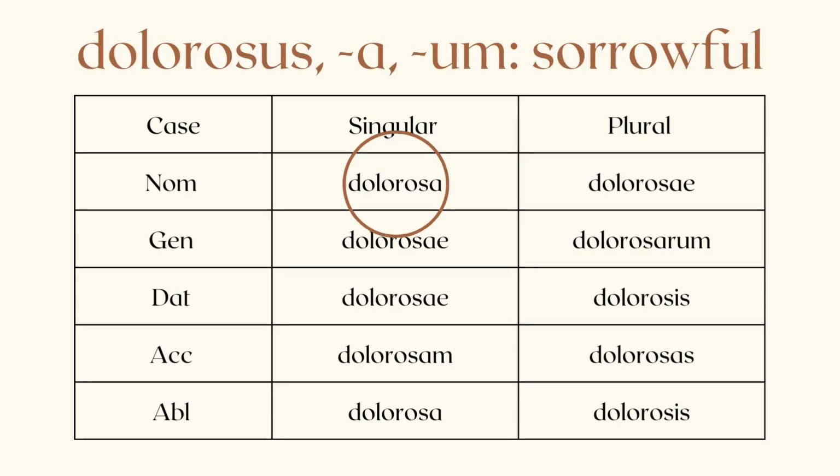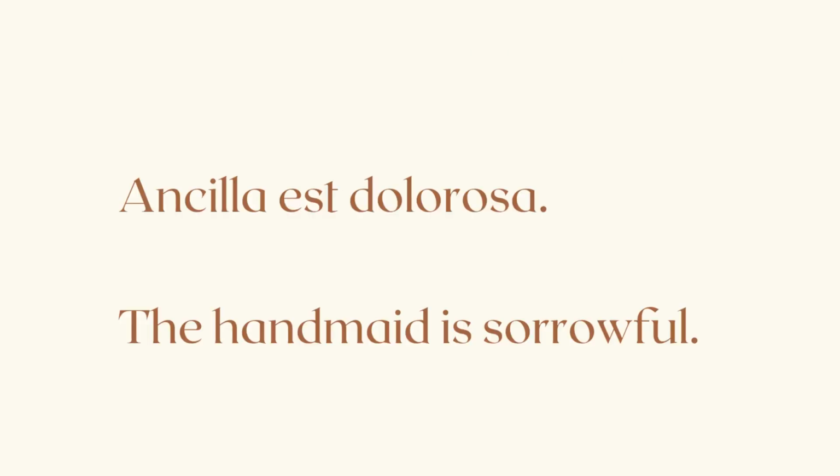So you've learned that dolorosus is the Latin for sorrowful, and it has three forms depending on the gender that we need to use. Dolorosus is used with masculine nouns, dolorosa is used to modify feminine nouns, and dolorosum is used to modify neuter nouns. So we're going to use dolorosa. And our sentence is, Angela est dolorosa, the handmaid is sorrowful.